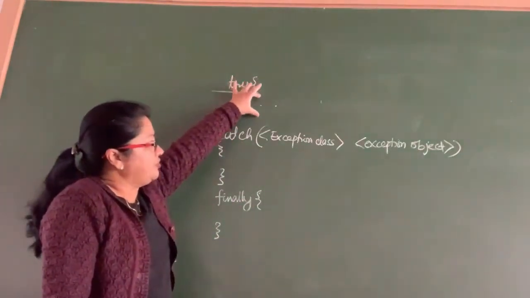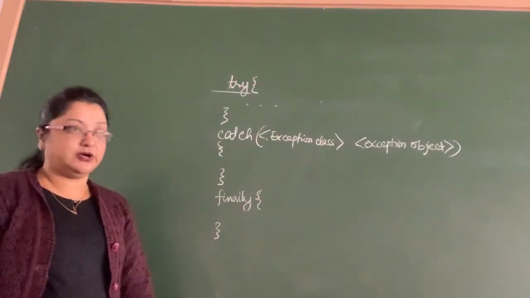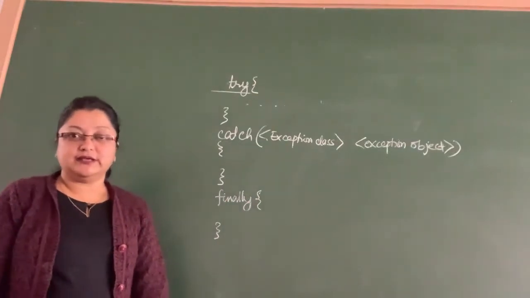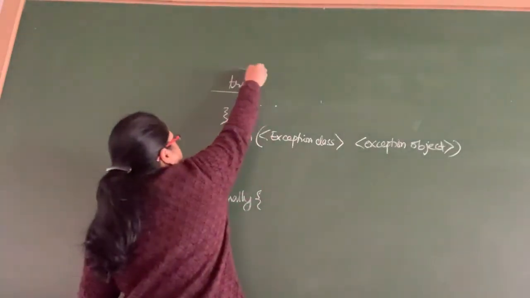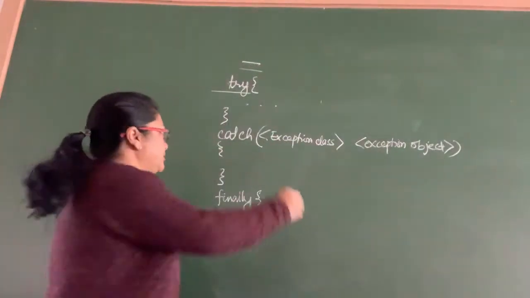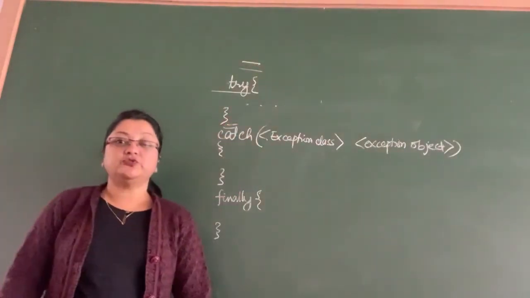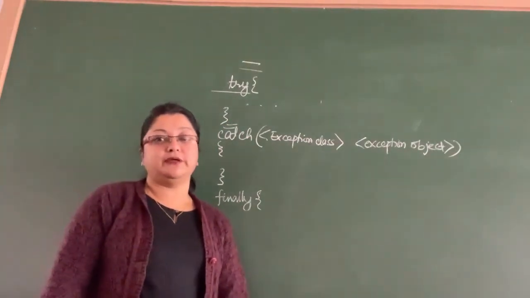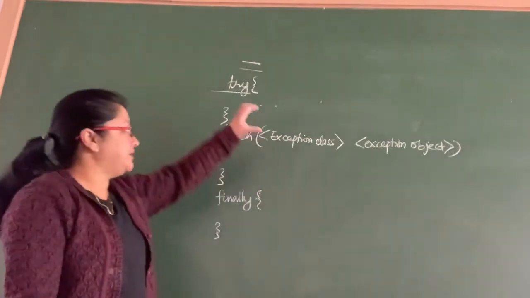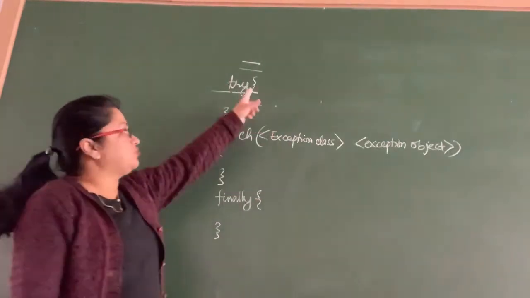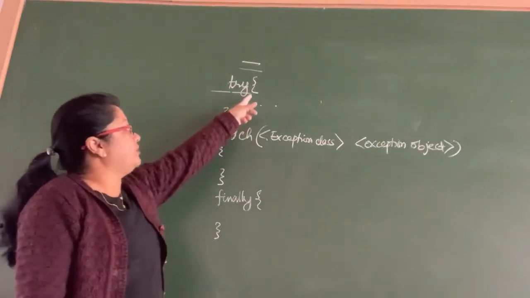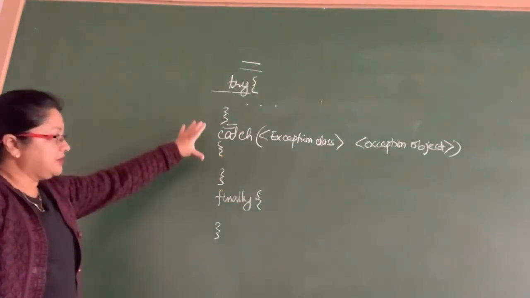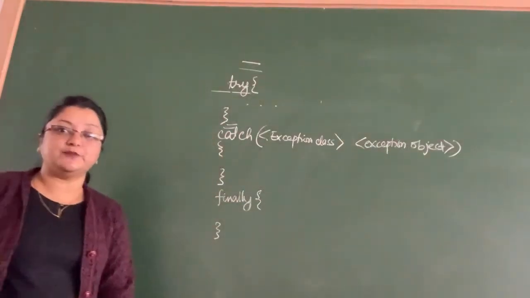So when you put the code where an exception can occur inside the try block, then you are actually implementing exception handling. If I have some other code somewhere above or below the try block, and those statements lead to some exception, then that will not be handled by your program. Only the statements that appear inside the try block, inside the opening curly brace and closing curly brace. Then you have the next block, that is the catch block.